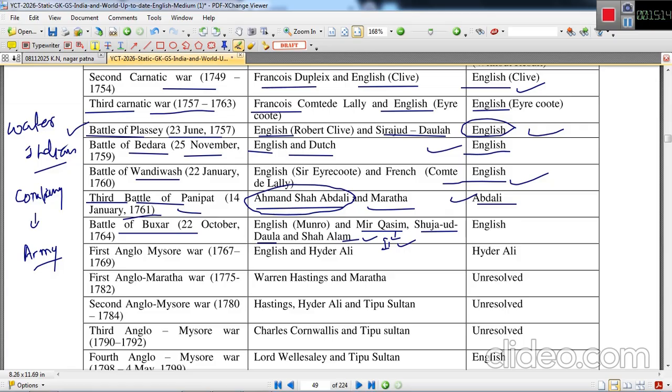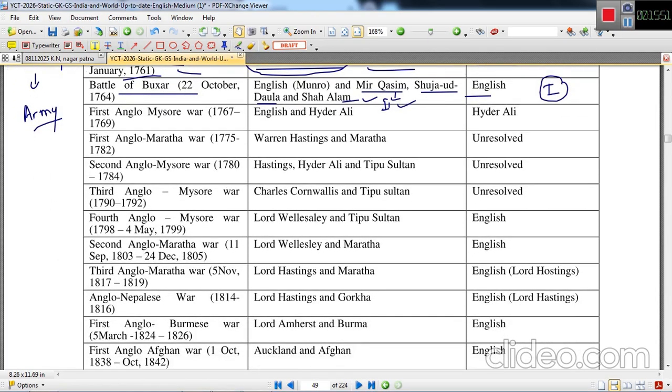All three got together, but unfortunately were defeated by the English force headed by Sir Hector Munro at Buxar, and this was again a very big turning point. After this, the Treaty of Allahabad was signed and the Diwani rights of Bengal, Bihar and Odisha were transferred from Mughal hands to the British East India Company.